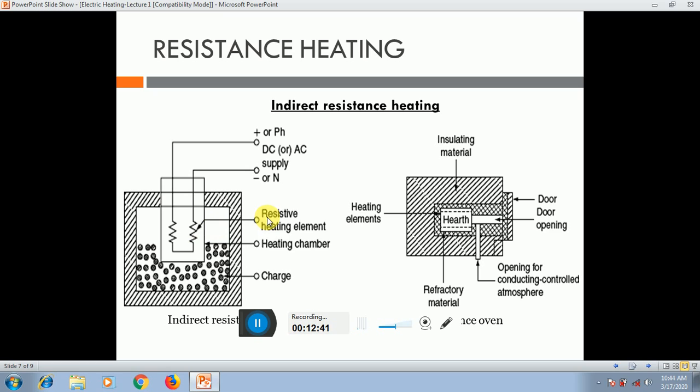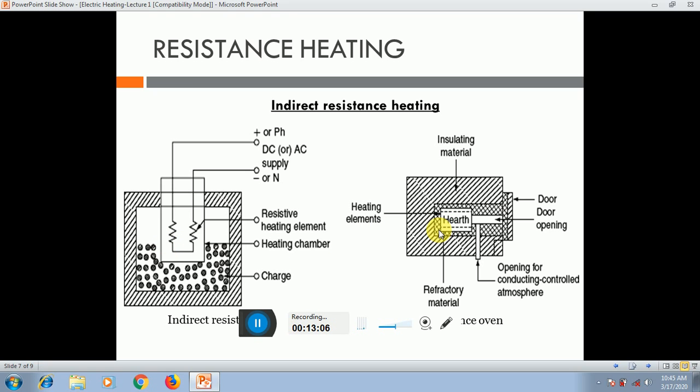We can say that the resistance heating element is put in the heating chamber, and surrounding the heating chamber will be molecules. So when we give the supply to the resistance, the resistance will be heated, and the outer surface of the molecules will also be heated. The best example is the oven.